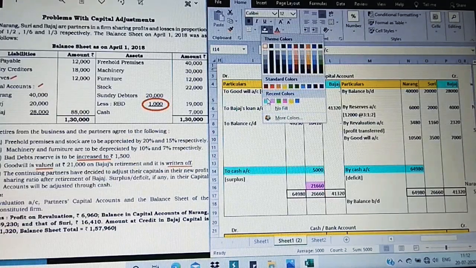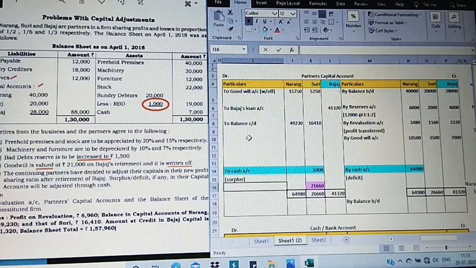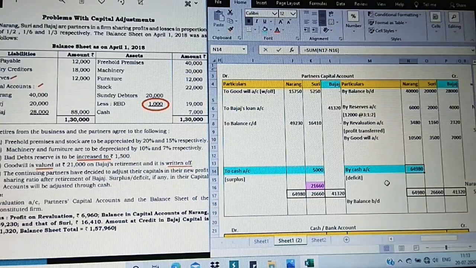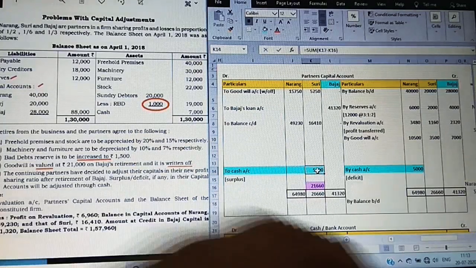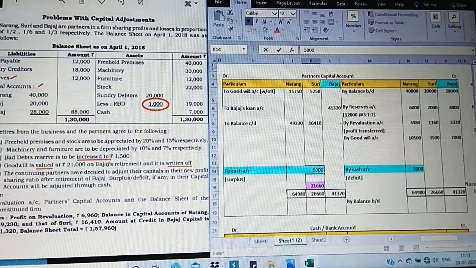So this is related to Suri. Now just observe. 5,000 is a deficit for Narang and 5,000 is a surplus for Suri. Now let me erase this.